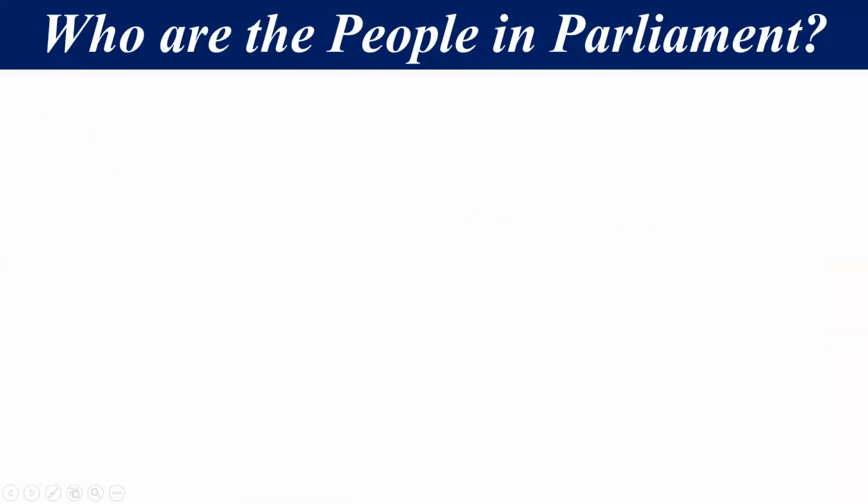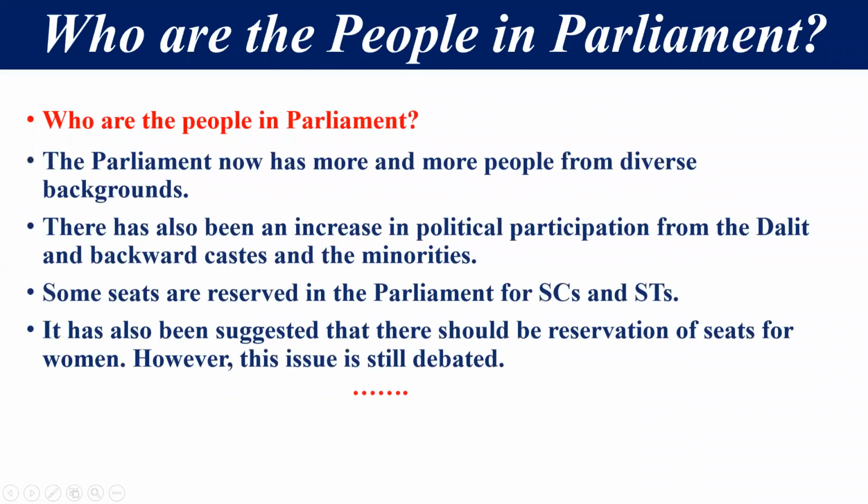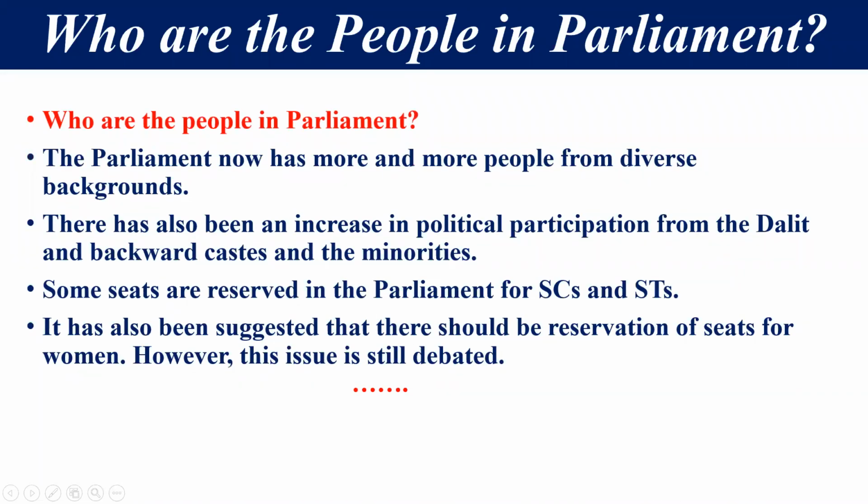Now we have one question: who are the people in the parliament? This is the most important question. Dear student, the parliament now has more and more people from diverse backgrounds. I already told you that the whole country is divided into different constituencies, and people of different backgrounds from those constituencies are selected by the citizens of the country and become members of the parliament. So the Indian parliament now has more and more people from different backgrounds, right students?